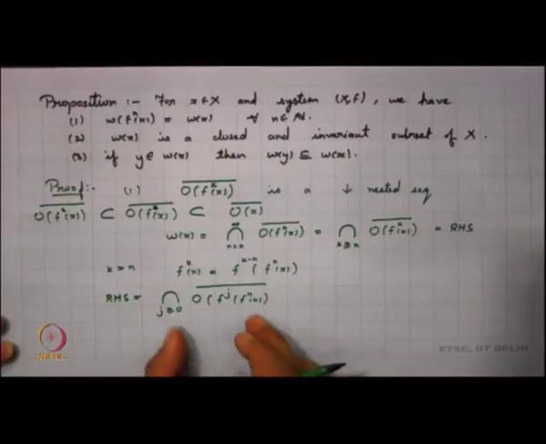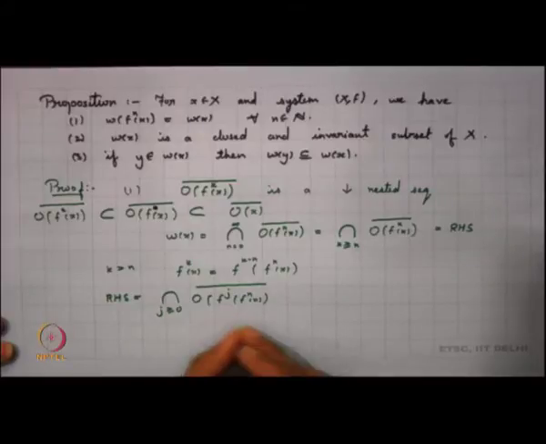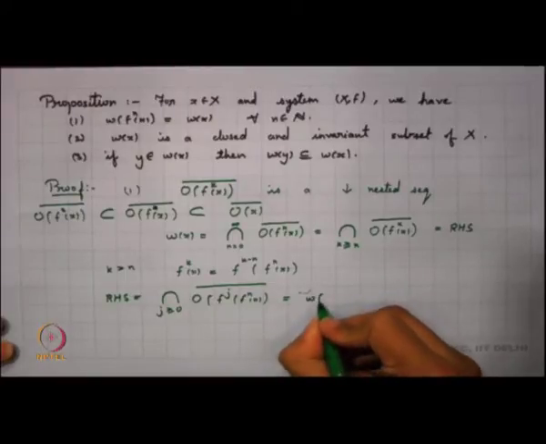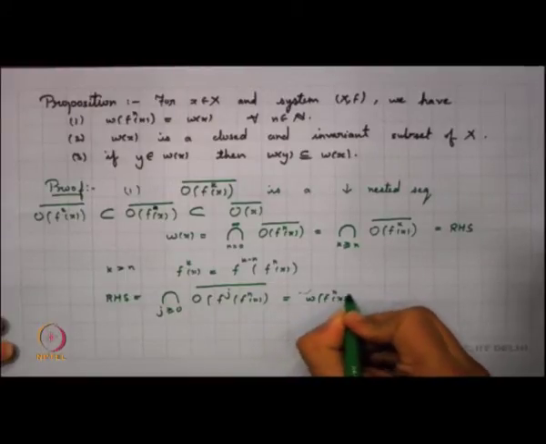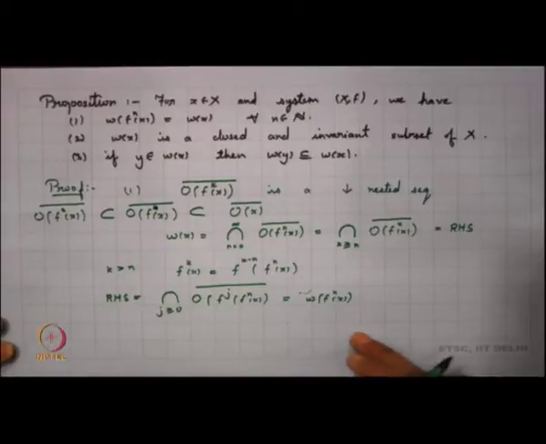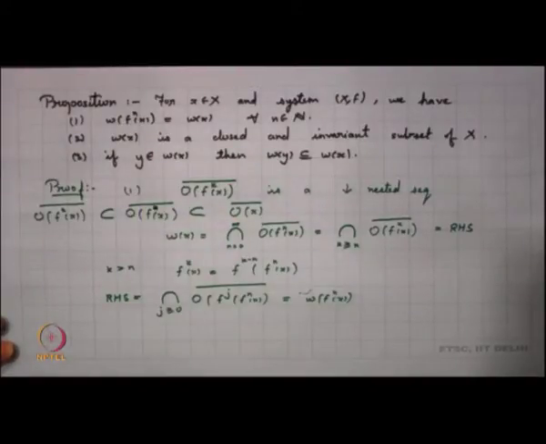And what is that equal to? Now, think of that, this is the same as the limit set of f^n x. So, the limit set of x is the same as the limit set of f^n x, and that is what we started out to prove.